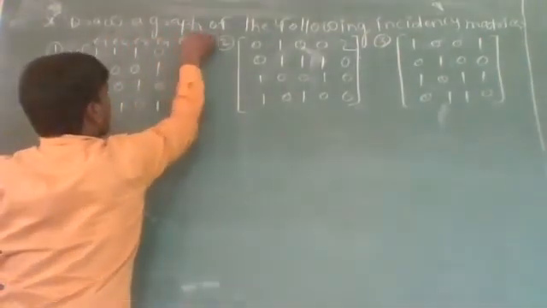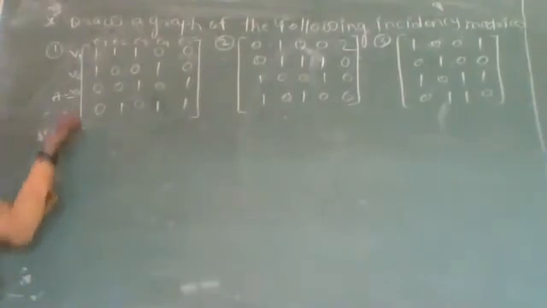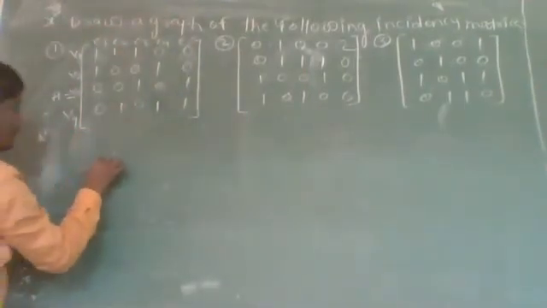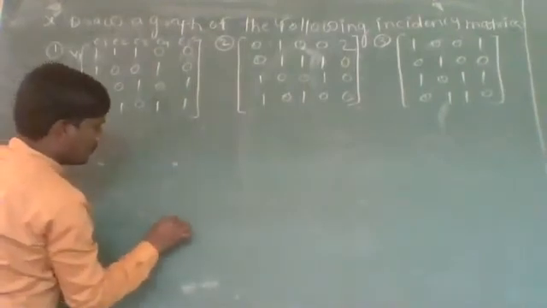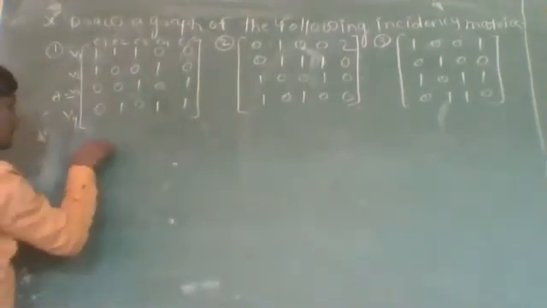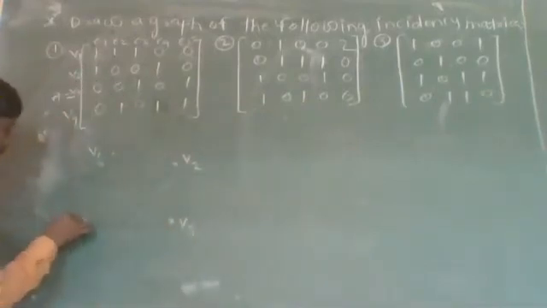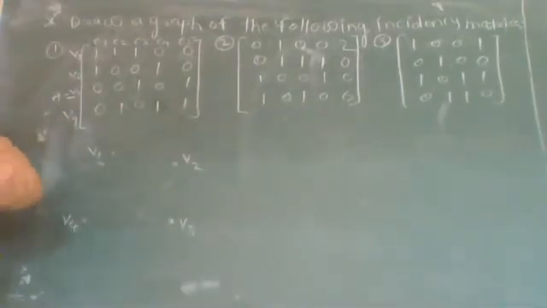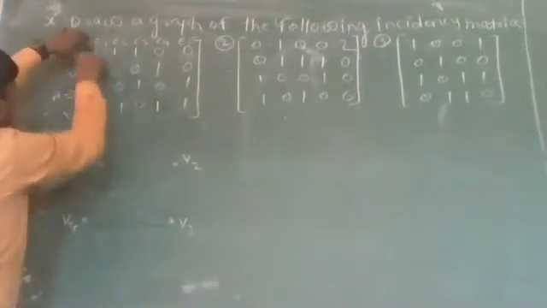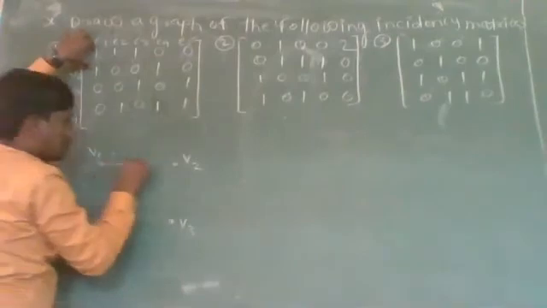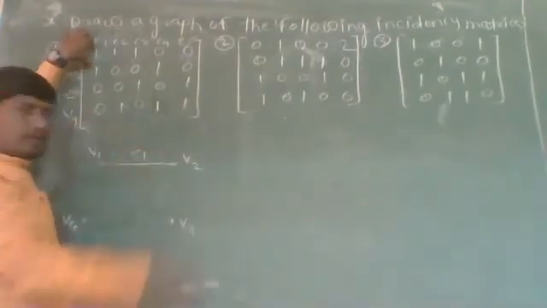So here we get a graph which contains 4 vertices and 5 edges. Let us take V1, V2, V3 and V4 as the 4 vertices. Now, edge E1 is incident on vertex V1 and V2. So there is a line joining these 2 vertices and which is E1.